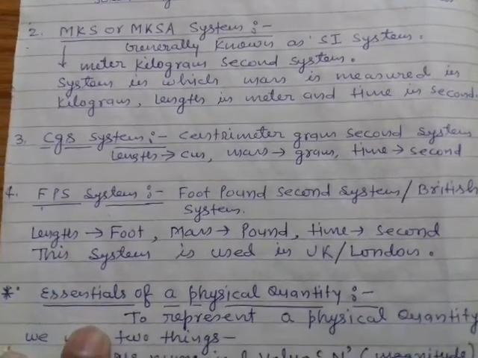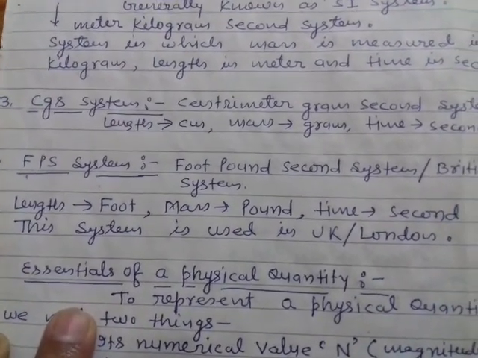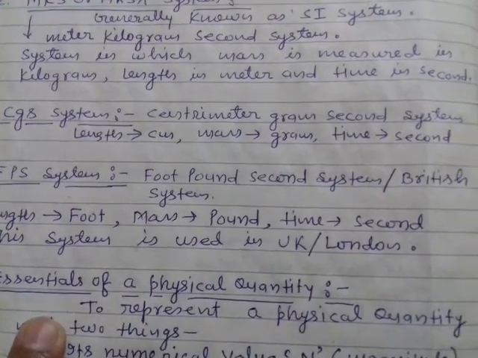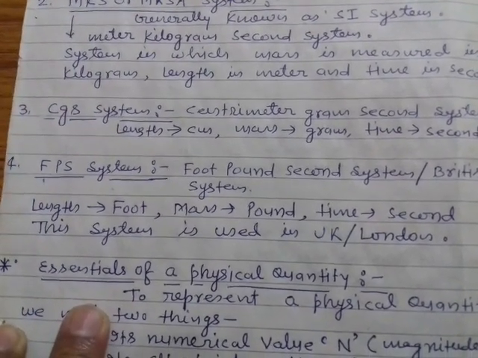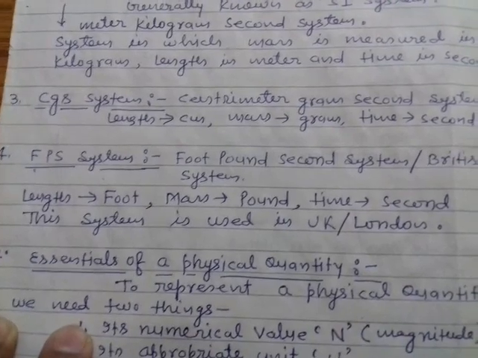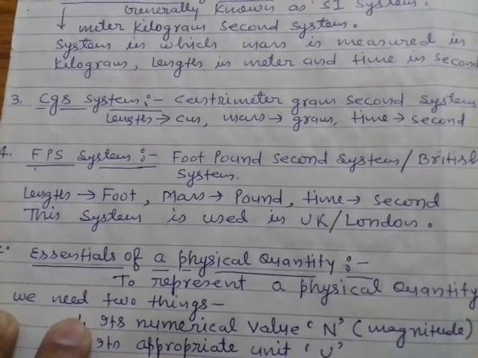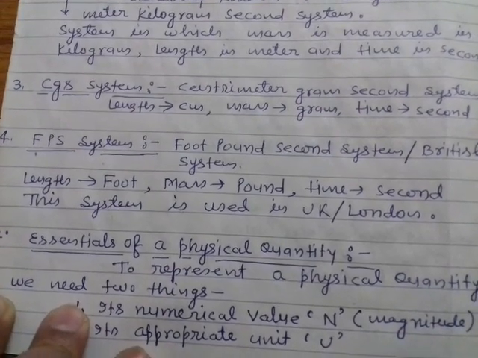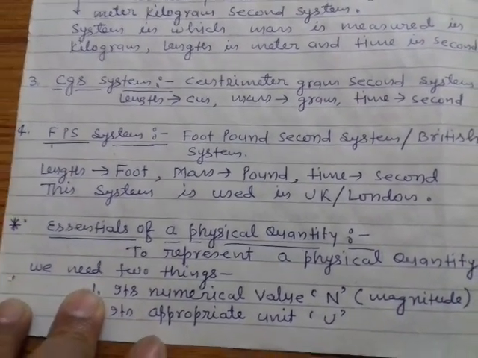Now, FPS system means foot pound second system. This is also known as British system. In this system, length is measured in foot, mass in pound, time in second. This system is used in UK, in London, Manchester, etc.